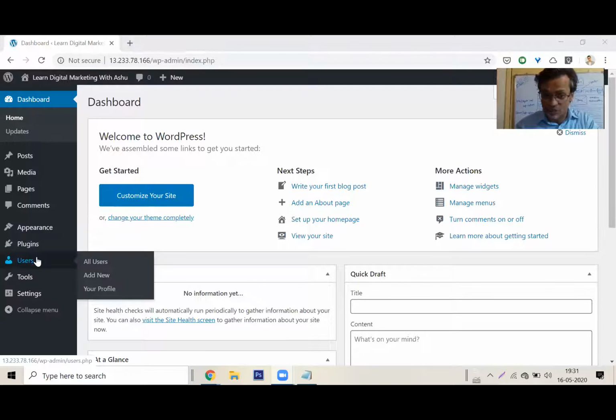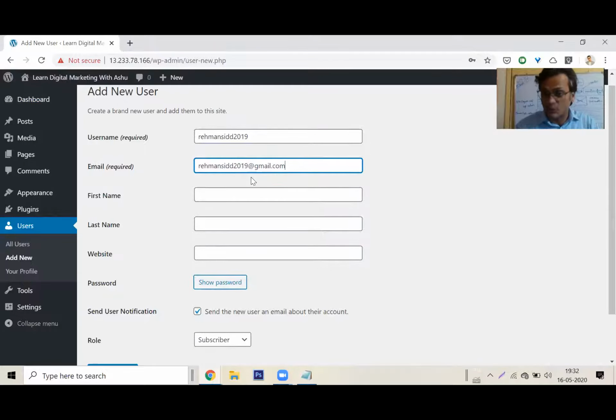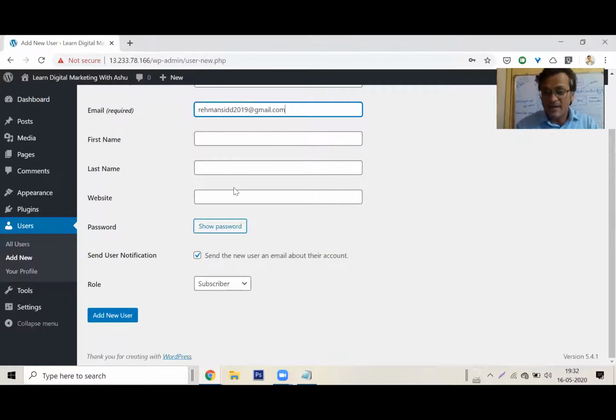I will go to user. I will click on add new. Okay, thank you, Rahman, for your email. Here I will put the username, which I'm not keeping as the email. I'm keeping it as the first part of Rahman's email. Email is required. Nothing else is required. First name, last name is not required. It will automatically generate a password here.